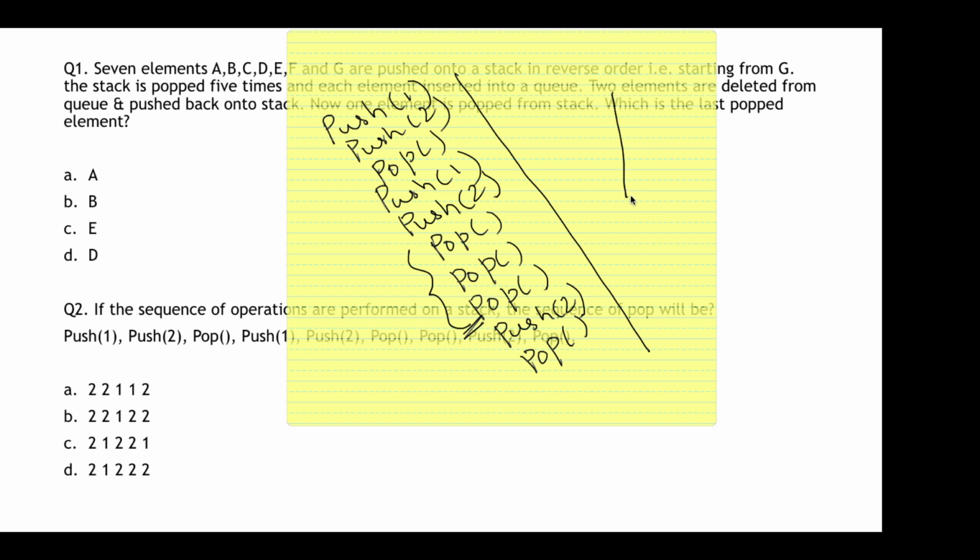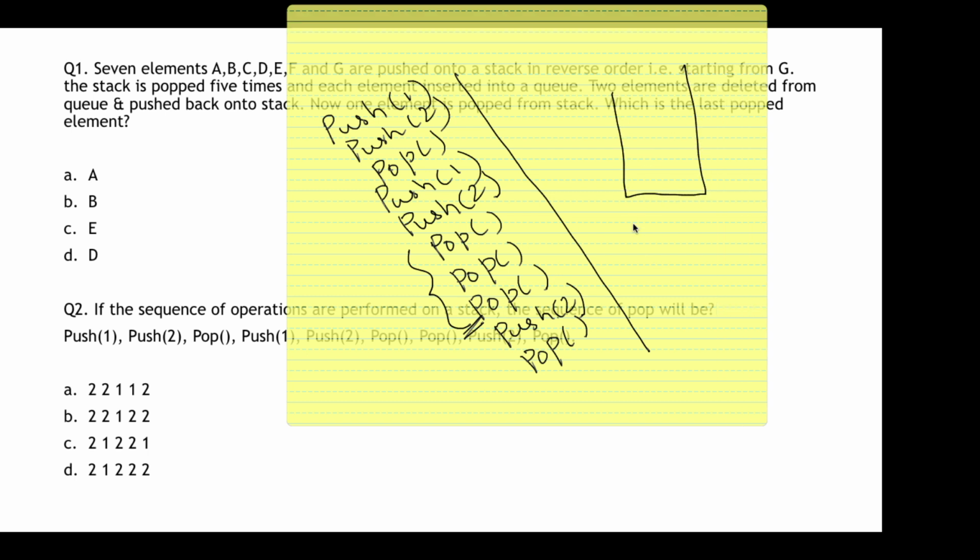It says that it's on a stack again. So remember, stack follows LIFO. The last in will be first out. So it says push 1. Okay, then it says push 2. Then pop is performed. Last in was 2, so this will be popped out. Okay, 2. Then it says push 1. So 1 will occupy the last empty space, because that is empty now. This 2 has been popped out.